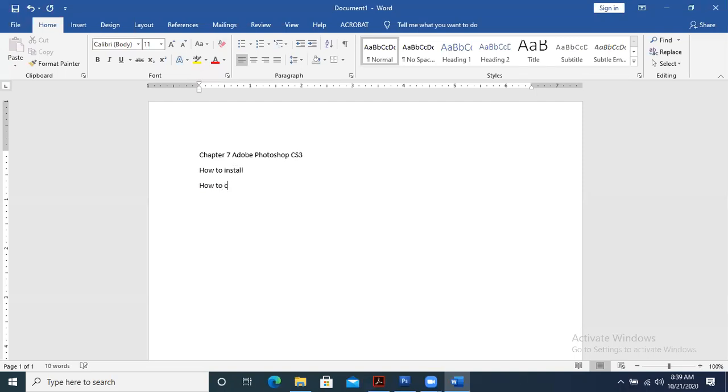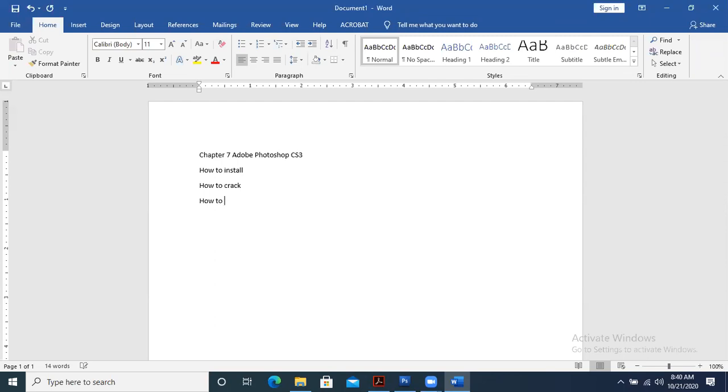How to crack, now you have understood what is meant by crack. When the original software requires a CD key or license fee, we can crack it. So this is basically a method to avoid this. In the developed countries this is not allowed, but normally for older versions we can do this. Okay, then what did we do?